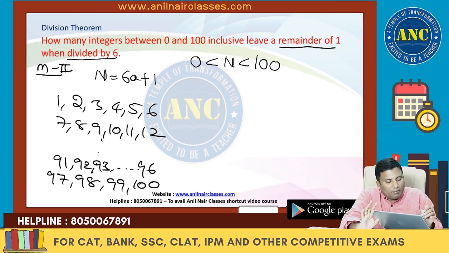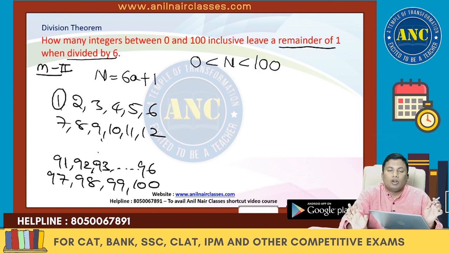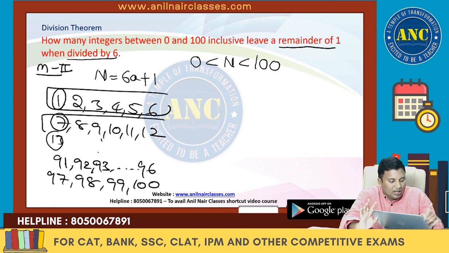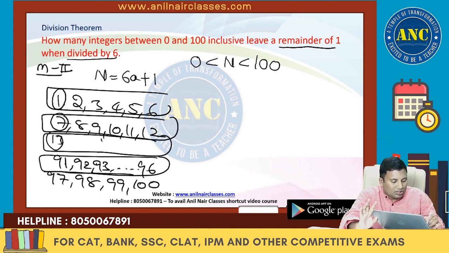What is the number that is possible? 1 is possible. Are you all with me? 7 is possible. 13 is possible. Like that, in a set of 6 numbers, 1 number is possible.